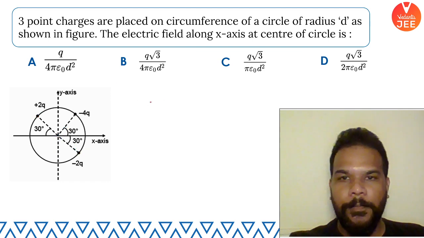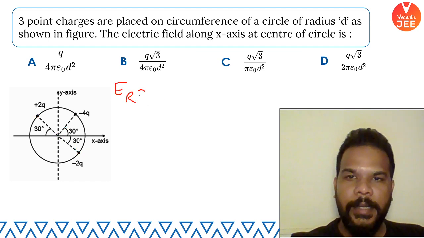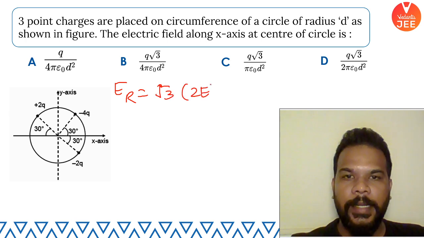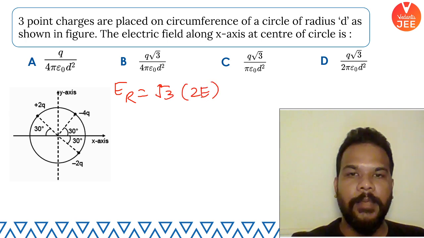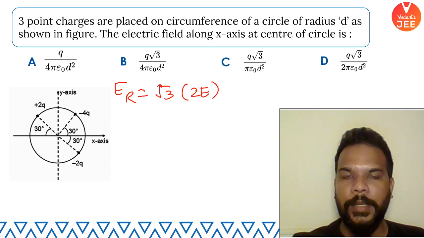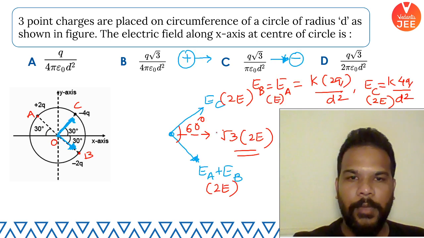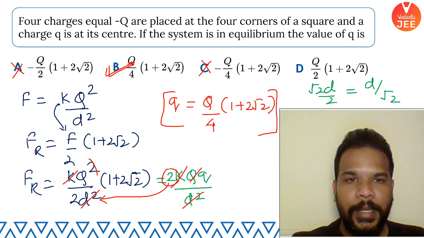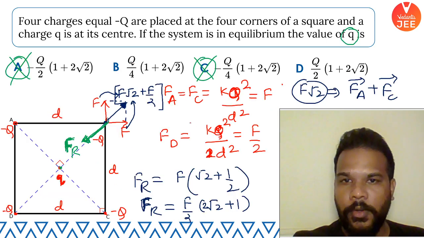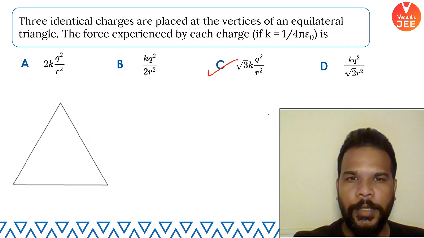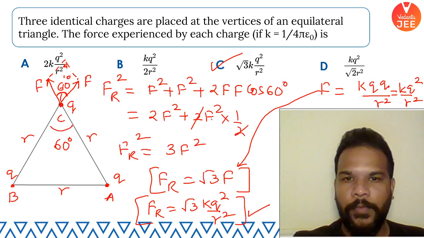Okay, so if we are finding the resultant electric field, which is root 3 times the individual electric field, you can simply apply the parallelogram law of vector addition here. By the way, I did that once earlier for all of you guys. Let me just show it to you. Yeah, this is where we did that.